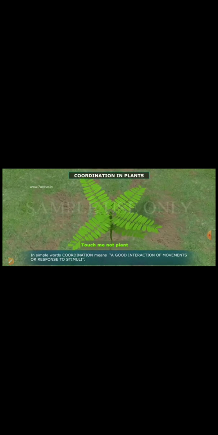Coordination in plants. What is coordination in plants? In simple words, coordination means a good interaction of movements or response to stimuli. Coordination is the process of correct response to a particular stimulus at correct time. Coordination in plants basically includes two types of movements. One, independent of growth. Two, dependent on growth.